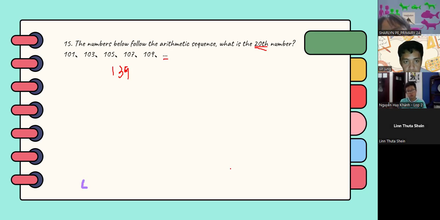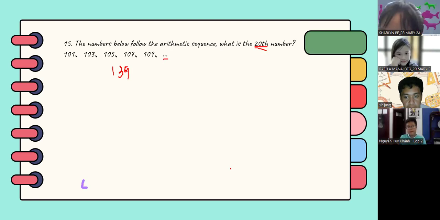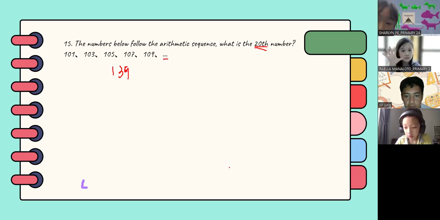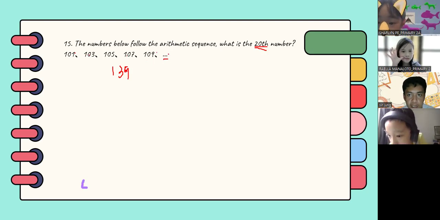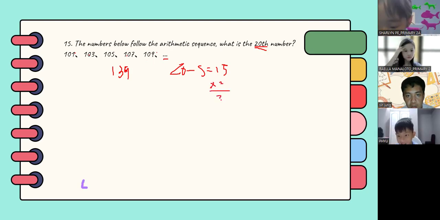You basically just add 20. No, you don't. You just add 30. Yes, that's correct. You just add 30 because you have 1, 2, 3, 4, 5, right? So 20 minus 5, which is equal to 15, right? 15 times 2, which is equal to 30. So 30 plus 109, which is equal to 139.